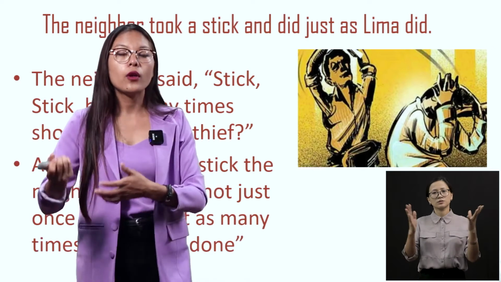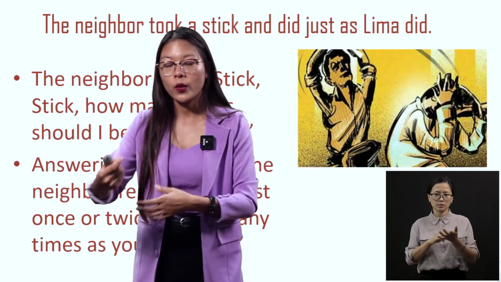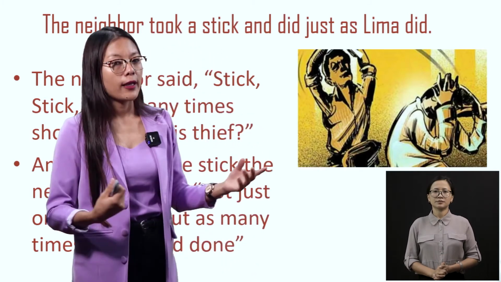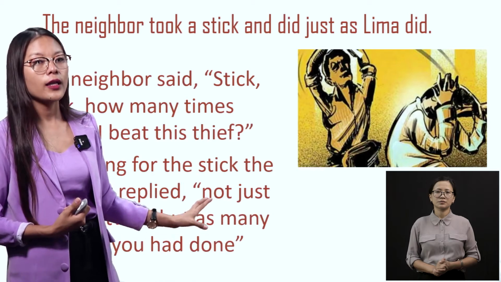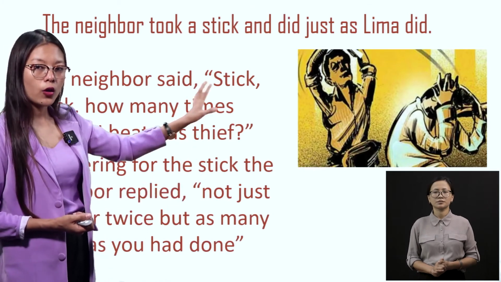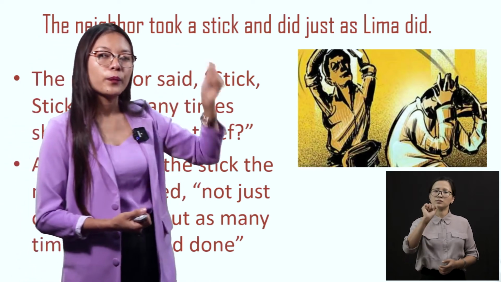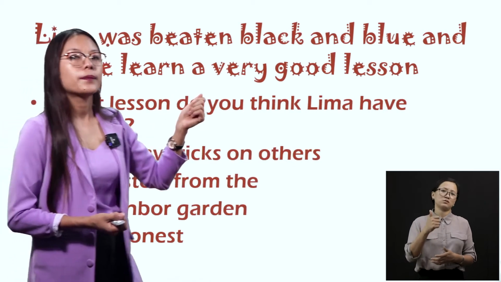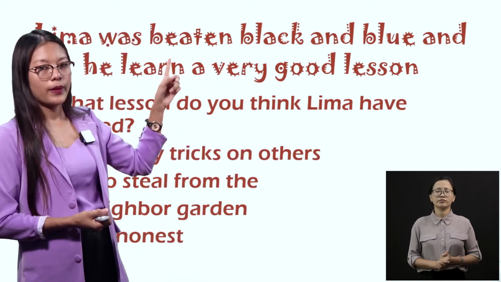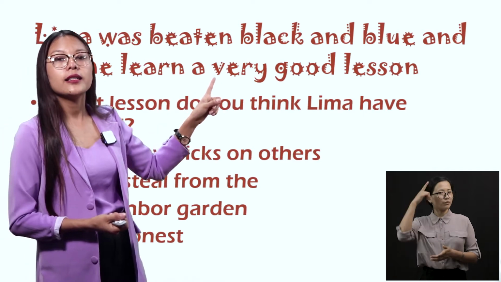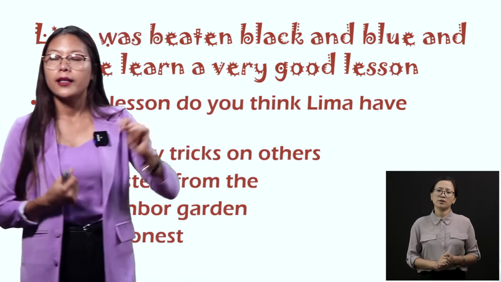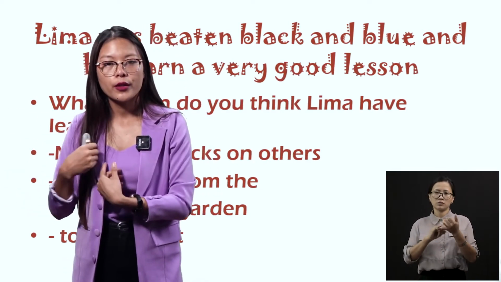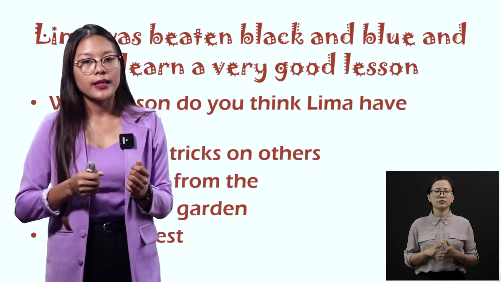So the neighbor, on behalf of the stick, also responded, "You can beat as many times as you want, because he has stolen the tomatoes many times, right?" So the owner took the stick, and Lima got a nice beating from the neighbor. See, Lima was beaten black and blue, and he learned a very good lesson. See, Lima, he was stealing, right? He was stealing without letting the owners know, and that is why he got a beating at last, right?